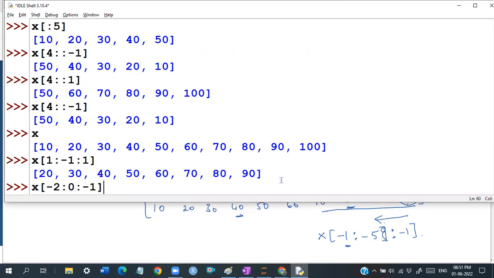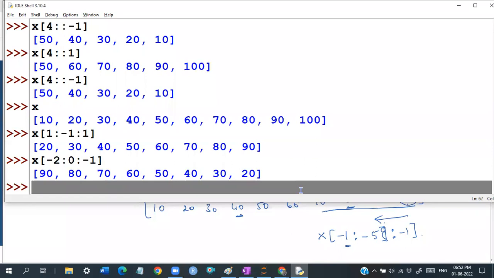So start from -2. -2 means start from here actually, guys, because we want everything except the last and except the first. So simply -2 is to 0. And we know the trick, guys. 1 is to -1: start from the first index and go up to the last index, except the last index. Now, whenever it comes to the reverse order, it is going to become -2 because you want to start from -2 here. And here it is going to be 1, so we have to stop before the 1. Sorry, we have to stop at 1, so we have to go for 0.